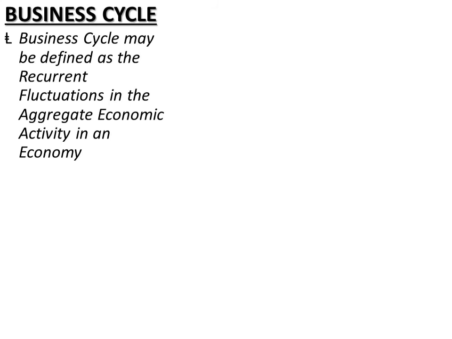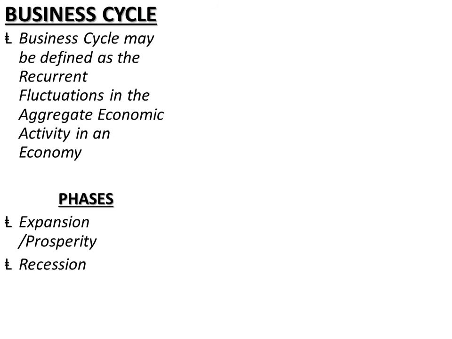Now, in a business cycle, there are wave-like fluctuations in aggregate, that is, the total output, total income, and total employment. So we can categorize four phases of business cycle. They are expansion or prosperity, recession, depression, and recovery or revival. What happens in expansion or prosperity? It is a phase where expansion in the level of output, employment, and income takes place. That is, all these three rise up, right?